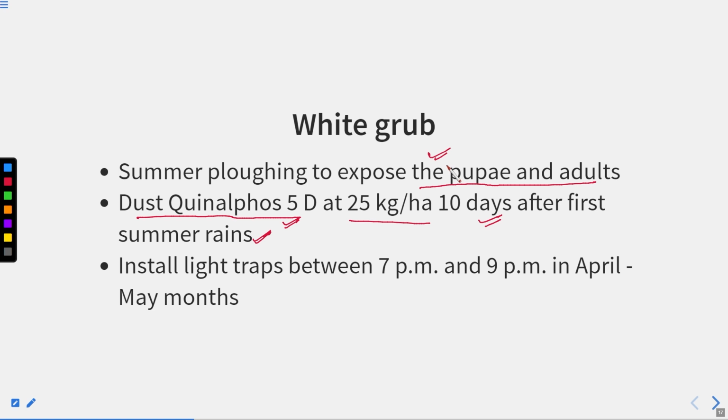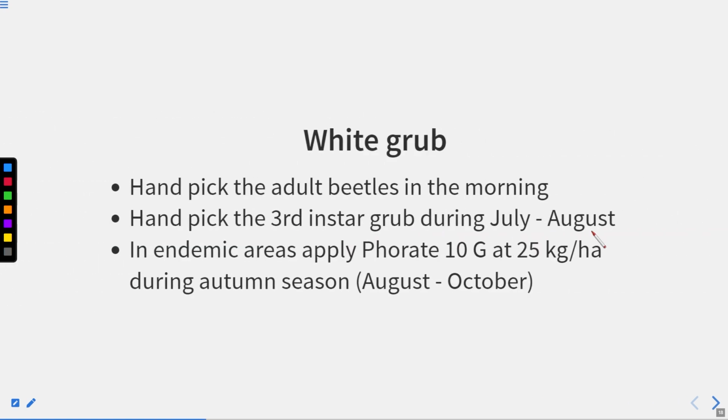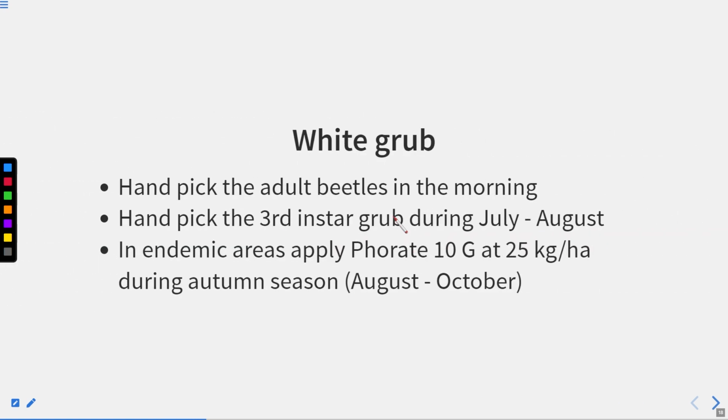And install a light trap between 7 p.m. and 9 p.m. in the April-May month. So this light trap method can also be adopted, in which we can trap this white grub between 7 p.m. to 9 p.m. in the months of April and May. Handpick the adult beetles in the morning and handpick the third instar grub during July and August.